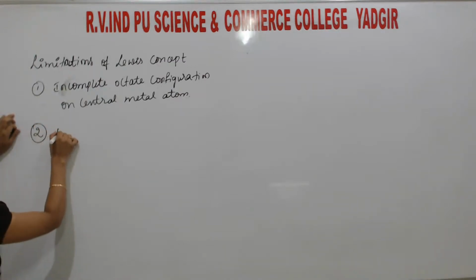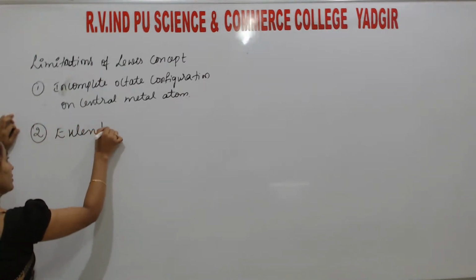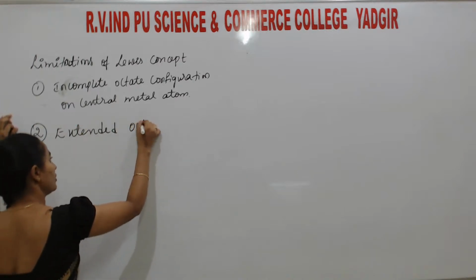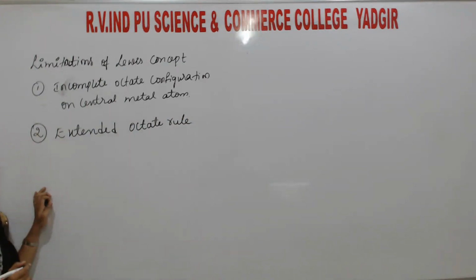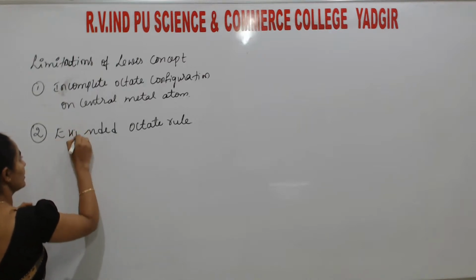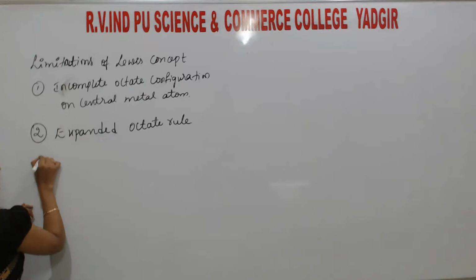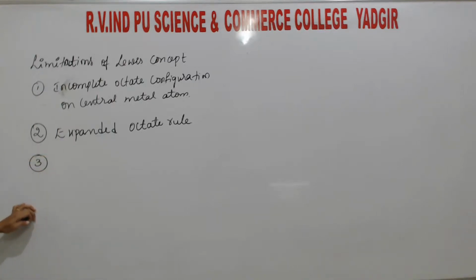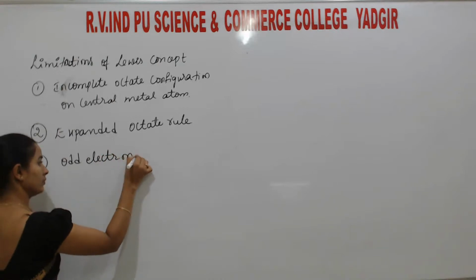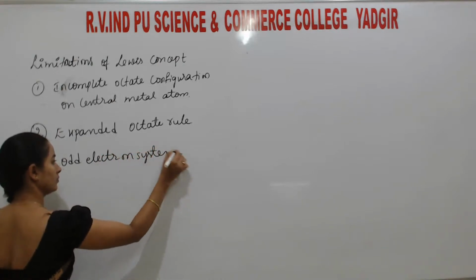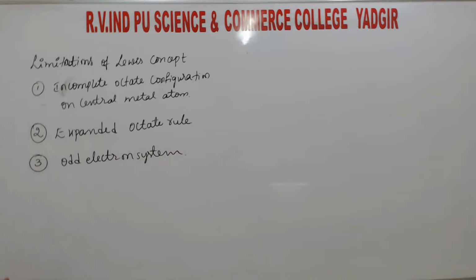Second one, extended octet rule. Next one is extended octet rule, so now extended, expanded. The third one is odd electron system. These are the three limitations of this Lewis concept.